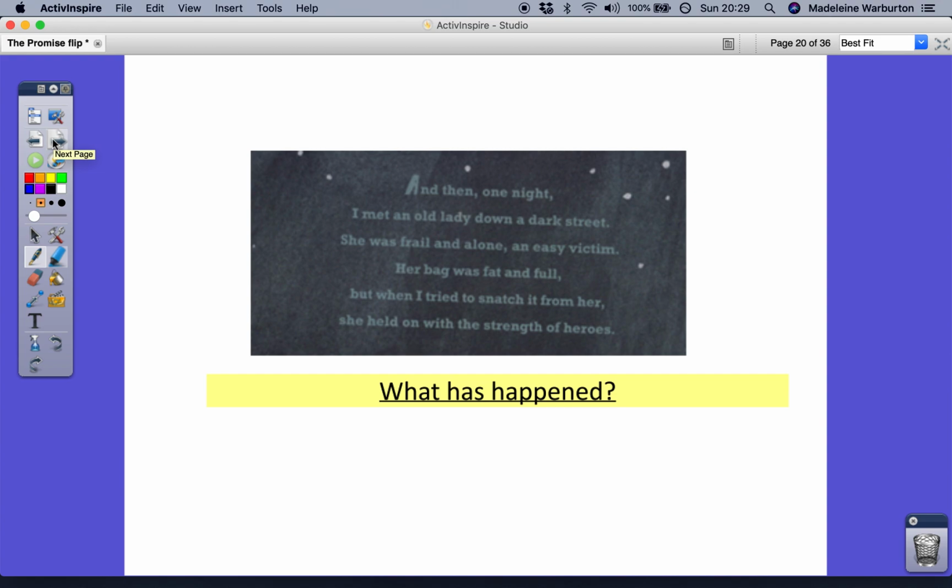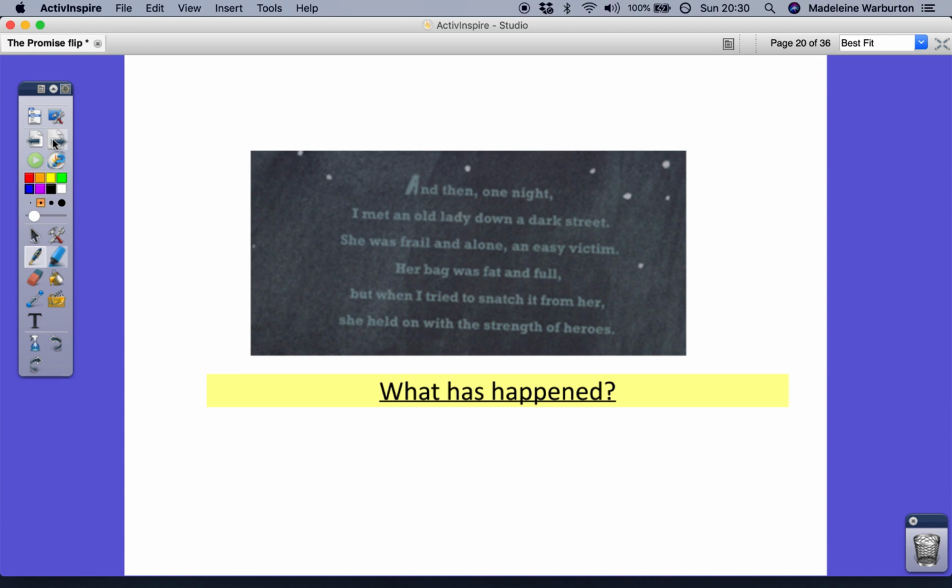Okay, this is the next page from The Promise. I'm going to read it to you. I want you to think about what has happened. And then, one night, I met an old lady down a dark street. She was frail and alone, an easy victim. Her bag was fat and full, but when I tried to snatch it from her, she held on with the strength of heroes.